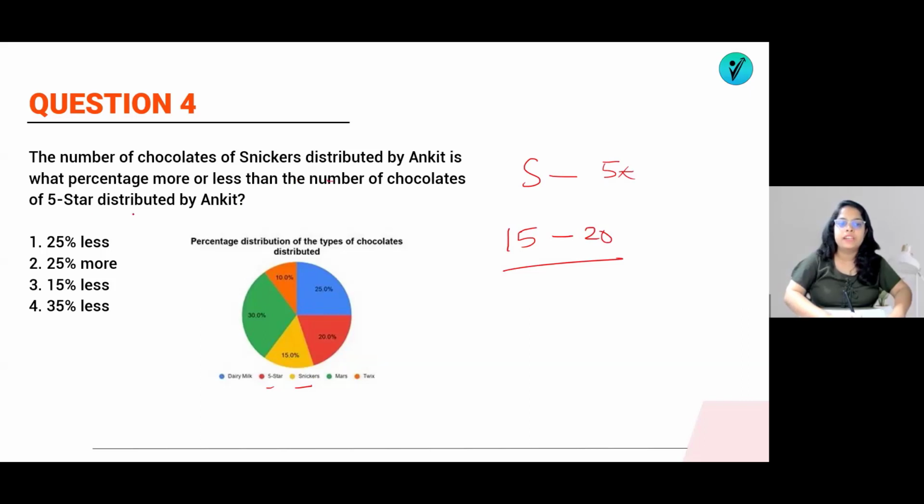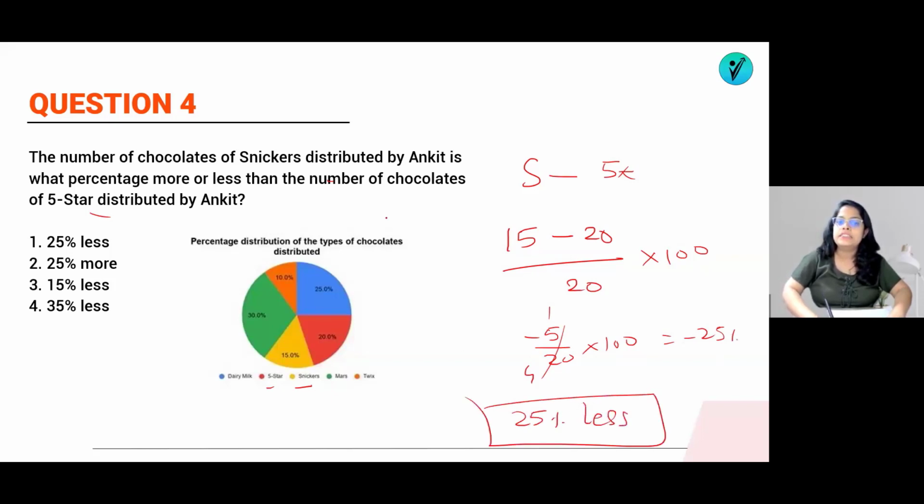Then after that comes 5-star. So in the denominator we will take 20 into 100. So what will it be? Minus 5 by 20. What does minus show? The ratio is 1 by 4, means it should be minus 25%, which shows that it is 25% less. Snickers is less. So the answer will be option number A. That's it. Easier. I hope you have solved this question.